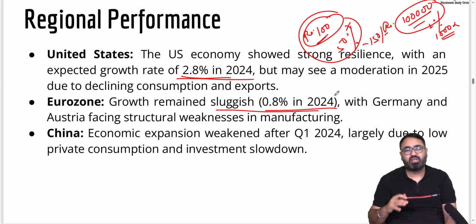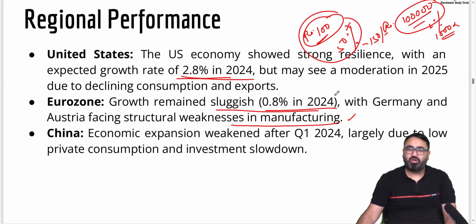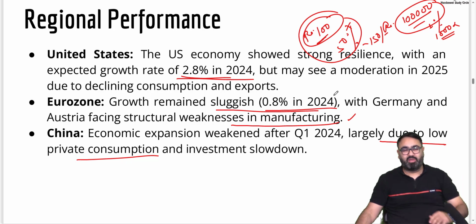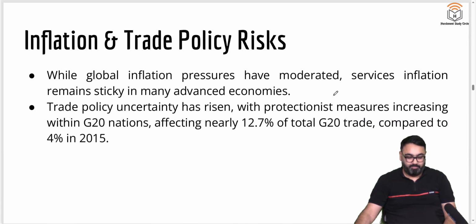Germany, that has been the major driver of European growth in the past 2 decades, is slowing down because of weakness in manufacturing. China also, their manufacturing has been slowing down as per the economic survey. It says that there is low private consumption because there is a downward trend in the population in China also that we are seeing, because of which the private consumption, local people are not buying as much as they used to, and the investments also are slowing down.